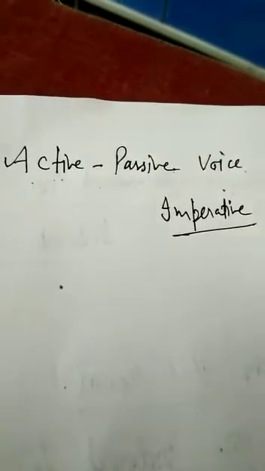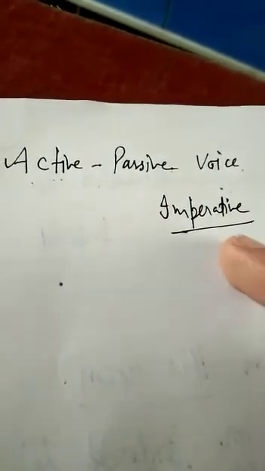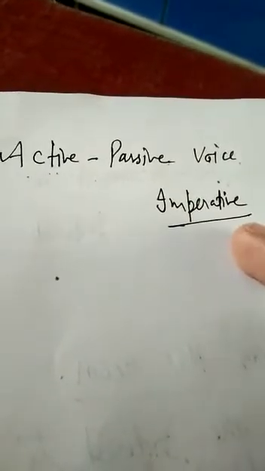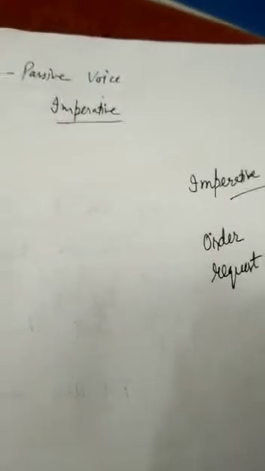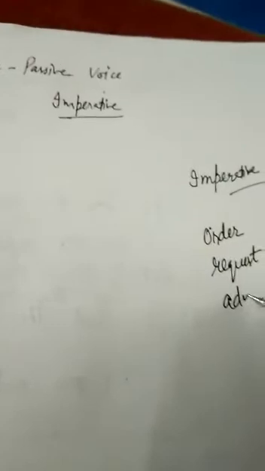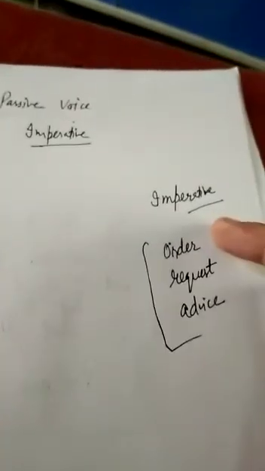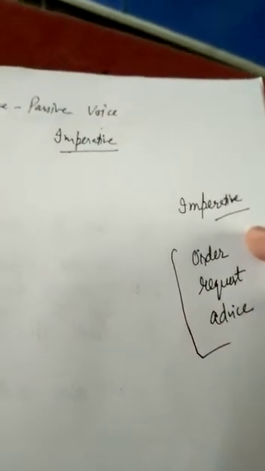So today I am going to tell you about the imperative type of active passive. Before telling the rule of the imperative type of active passive voice, I want to tell you what the imperative type of sentence is. How can you recognize it? When you see an order, request or advice in the sentence, that is called the imperative type of sentence.